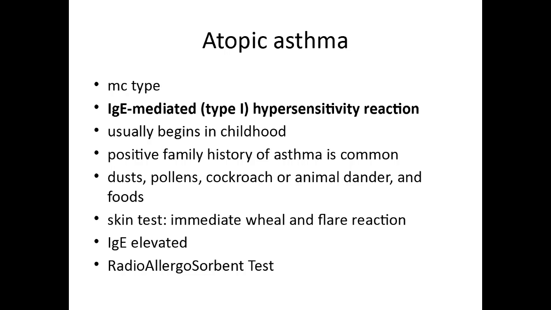Then one more thing that can be done is immunoglobulin E levels, which are supposed to be elevated in atopic asthma. In RAST, or radioallergosorbent assay, basically the patient's serum is tested for specific immunoglobulins. So the immunoglobulin may be specific to a particular pollen or, say, fungus. However, in RAST, you have a specific IgE in mind and you test the patient's serum for that particular IgE.